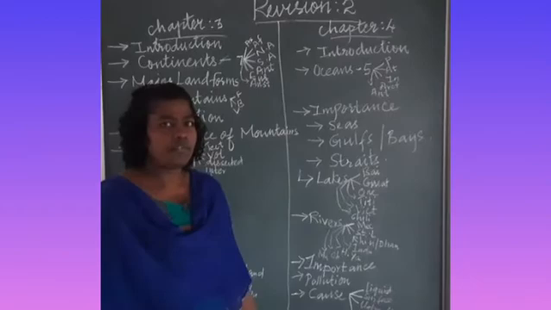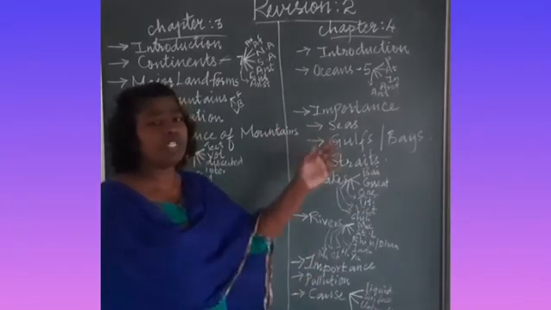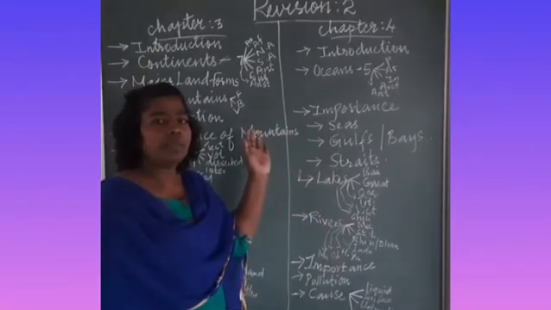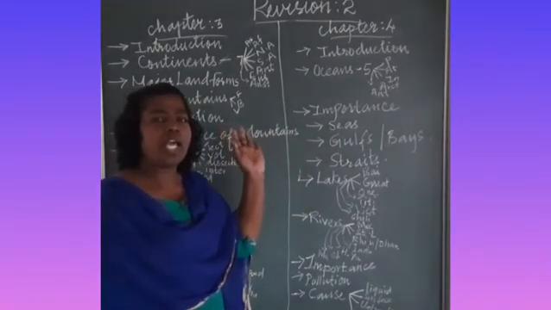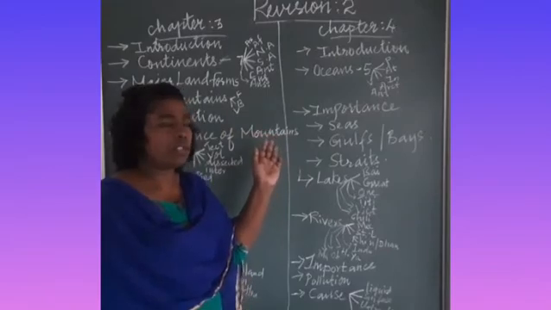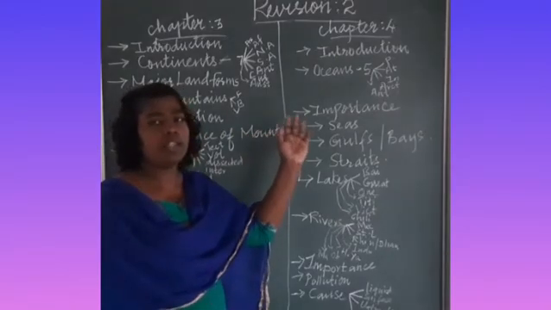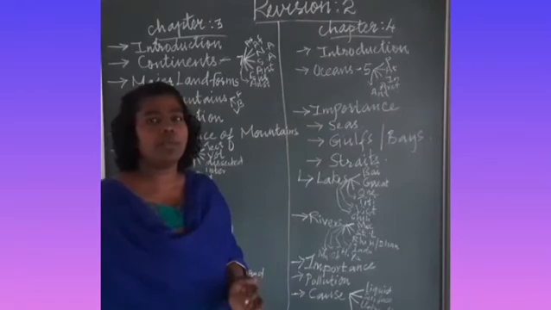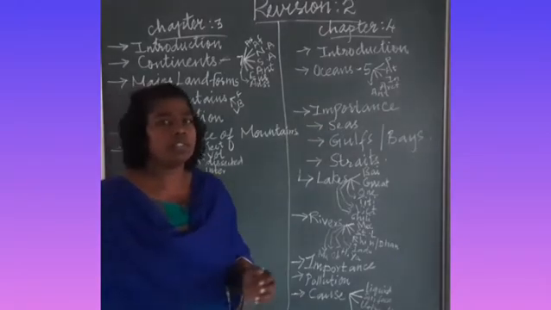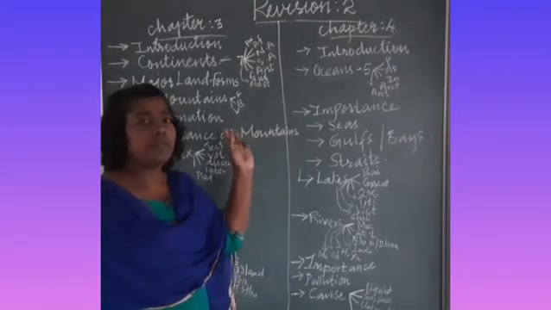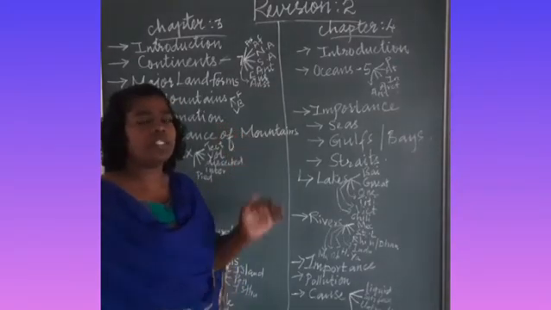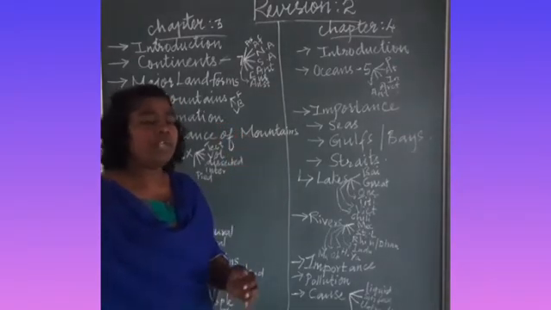This geography class, today we are going to revise chapter 3 and chapter 4. In chapter 3, the topic is major landforms on the surface of the earth. And chapter 4 talks about major water bodies. When we see the third chapter, major landforms on the surface of the earth, we know that the earth